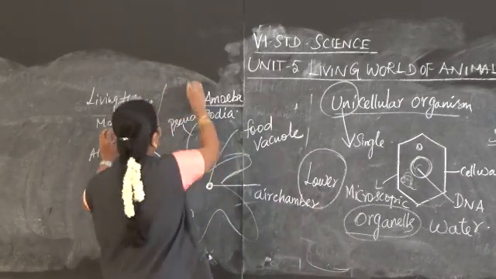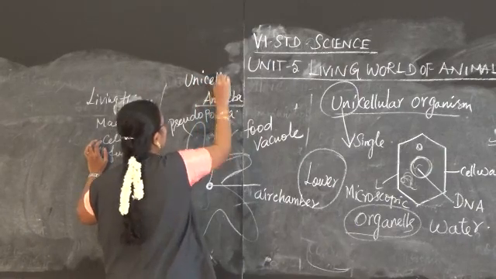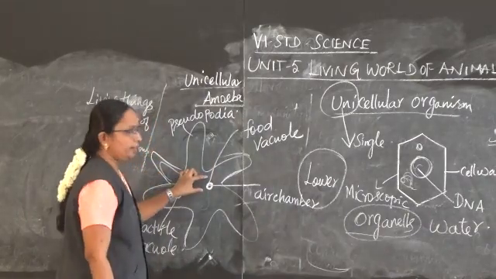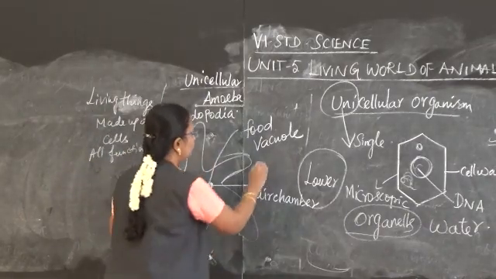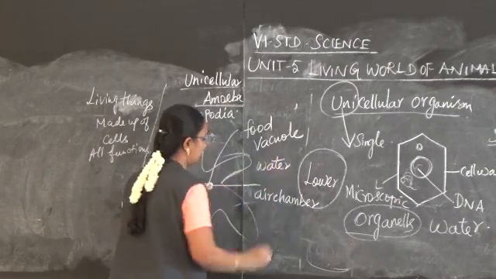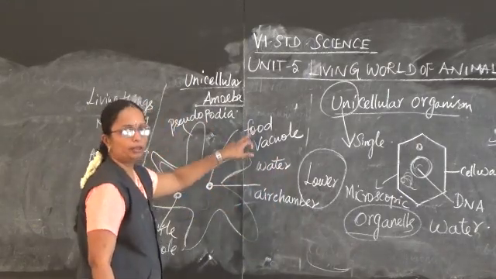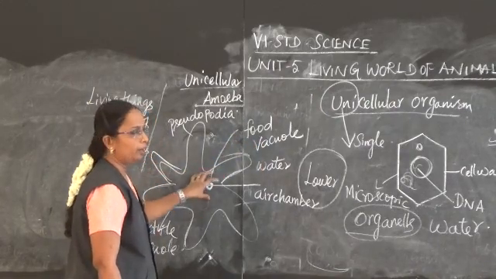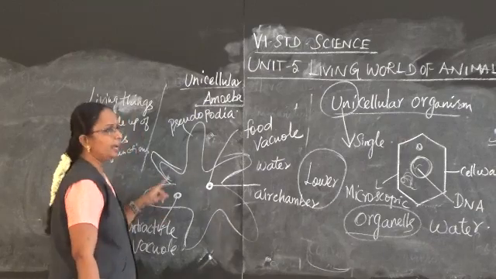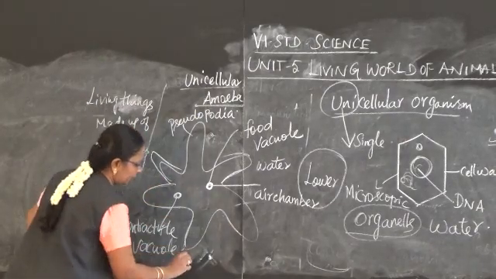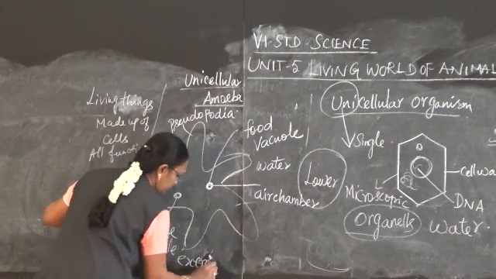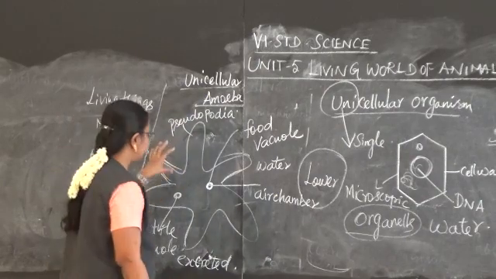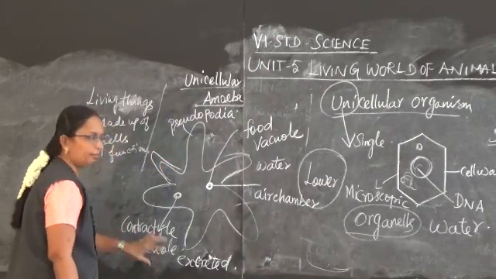They belong to unicellular organisms. They can take up food from the water and then swallow it with the help of the food vacuole. With the help of the food vacuole, the food enters into the body of amoeba and then it is digested and excreted. Excreted means the waste is removed. The waste product from the body is removed with the help of the contractile vacuole.